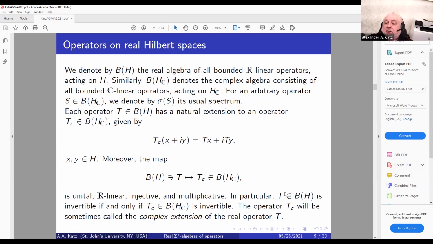In particular, an operator of B of H is invertible if and only if its complex extension is invertible. The operator T sub C will sometimes be called the complex extension of the real operator T.